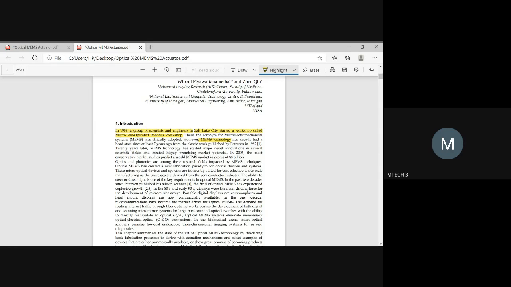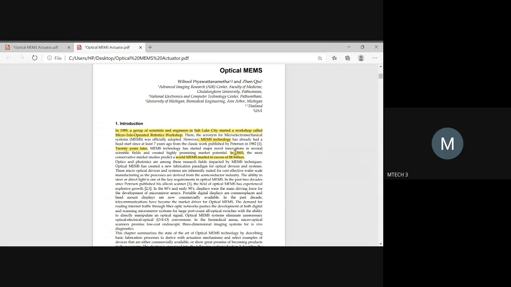After this workshop, 20 years later, MEMS technology fledged into many potential areas. In 2003, as a breakthrough, most market studies reached the world of the MEMS market, and they achieved $8 billion in GDP growth related to the MEMS market.